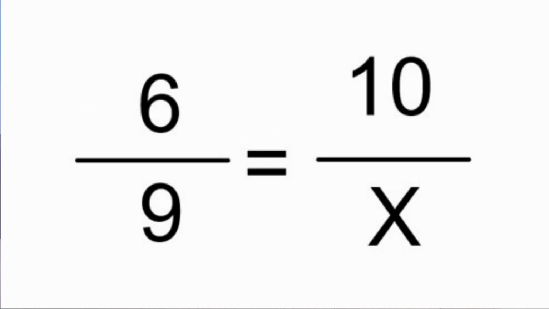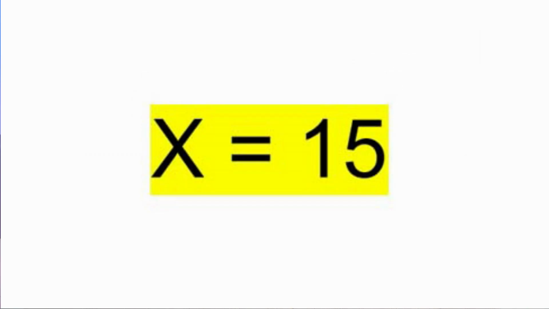All right, question number 5. Here's the math question right now. Solve for X, giving your answer as an integer. Think about it. What is that answer? X equals 15. 15 is correct. Nice job there, Bel Air. All right, at the end of round number 2, the score is Bel Air 60, Havre de Grace 40.